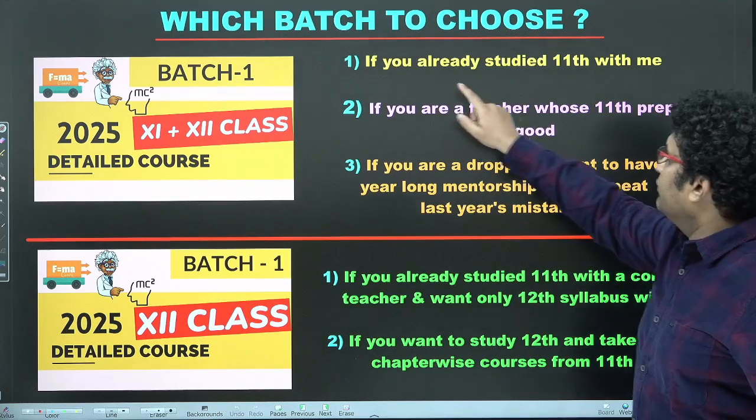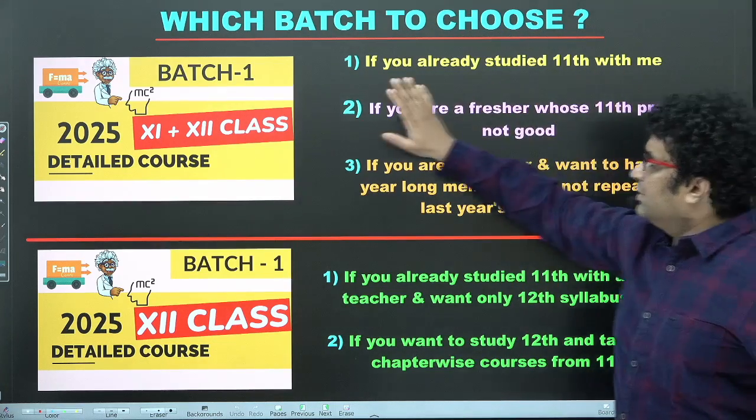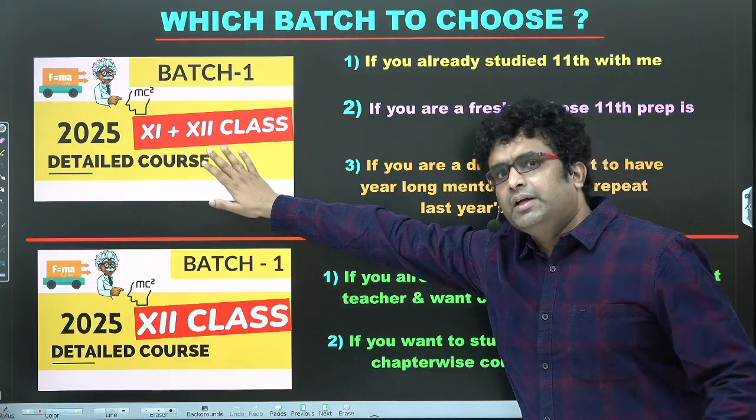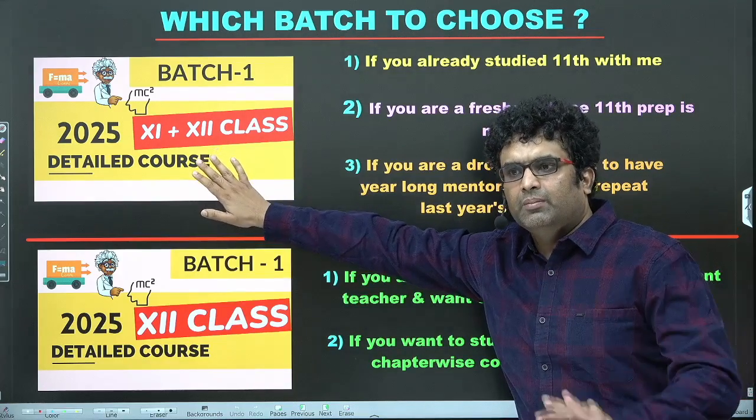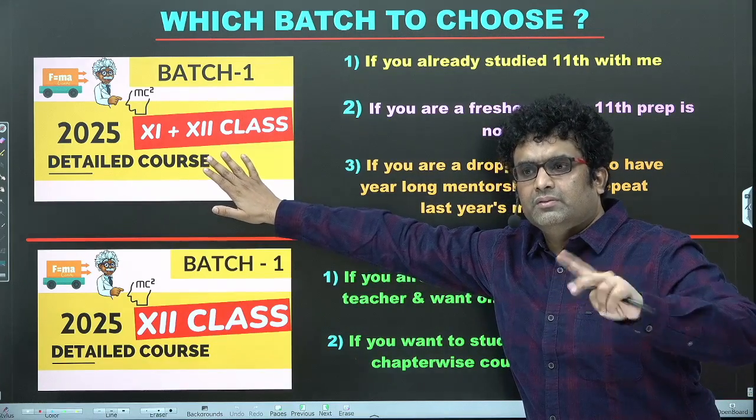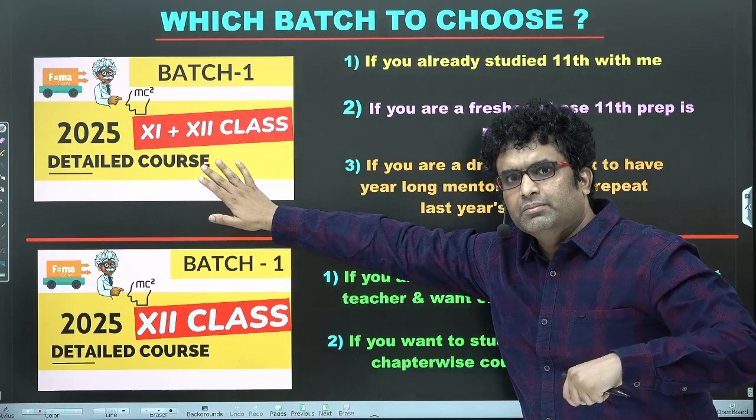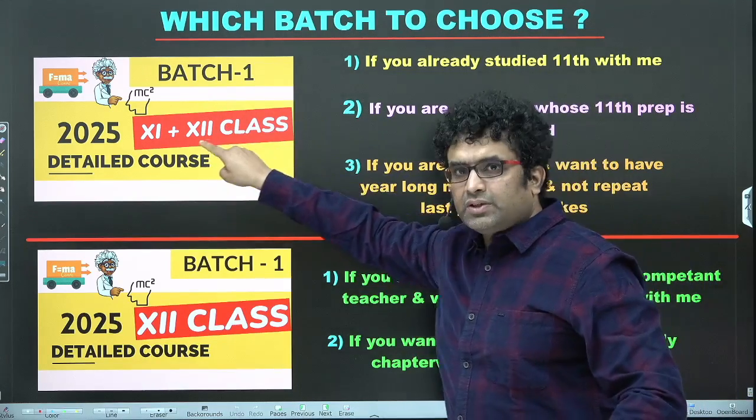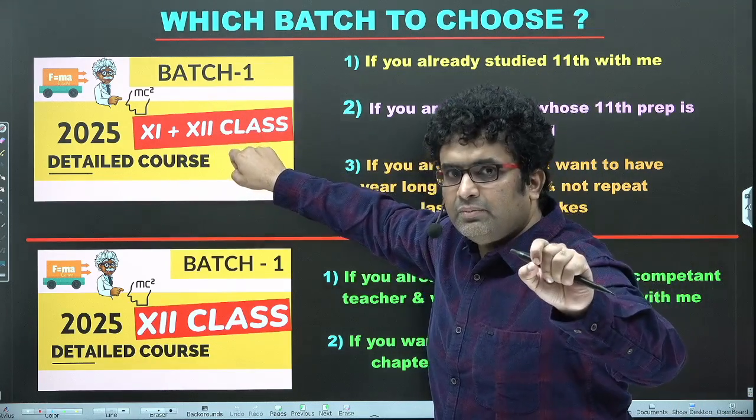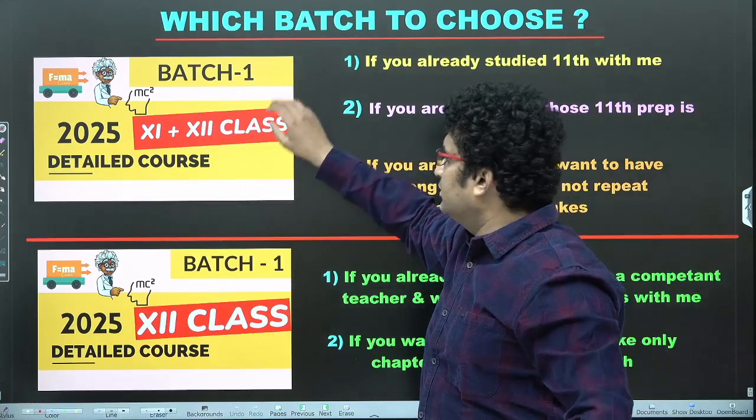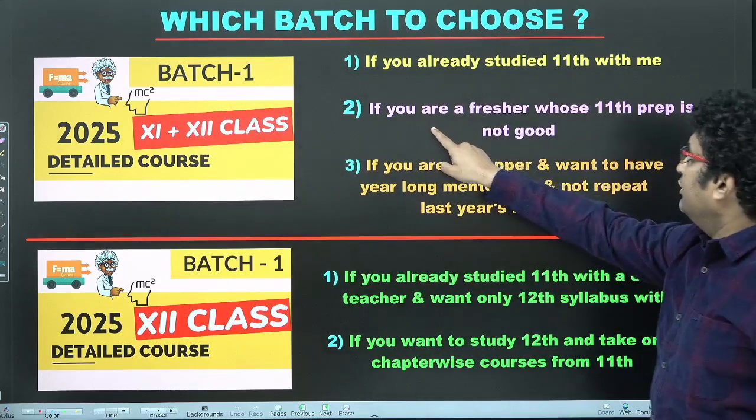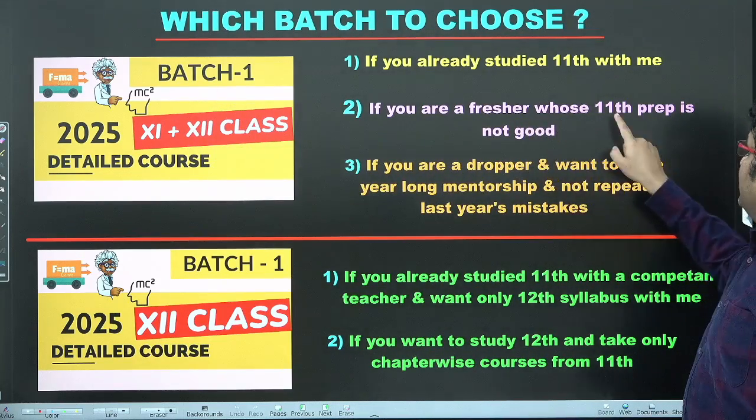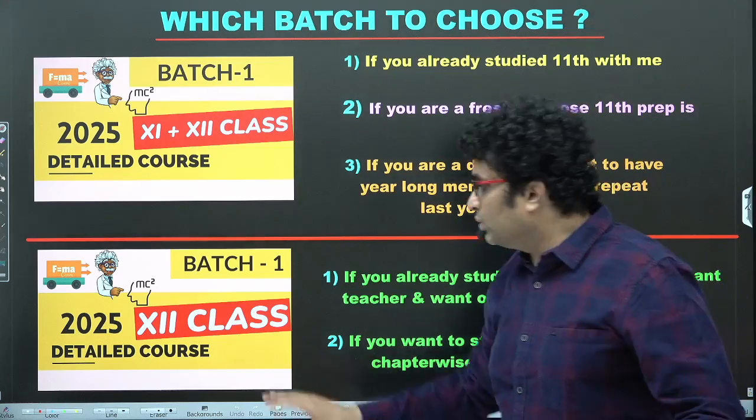Okay, so if you have already studied 11th with me, take this batch immediately so that you can avail the early bird offer by paying the difference. You ask me in the DM for a coupon code for this. Depending on how much you paid at that time, I'll generate a code for you and then you can purchase this. Second, if you are a fresher and whose 11th prep is not good, don't go only for 12th.